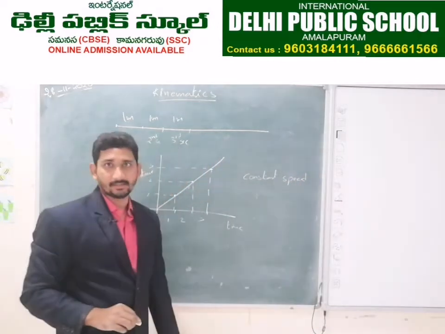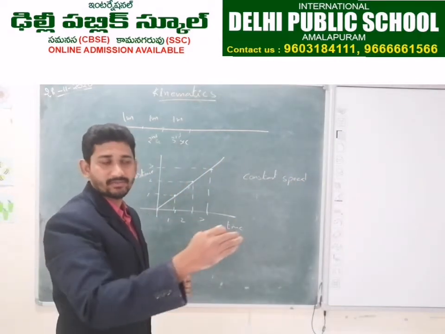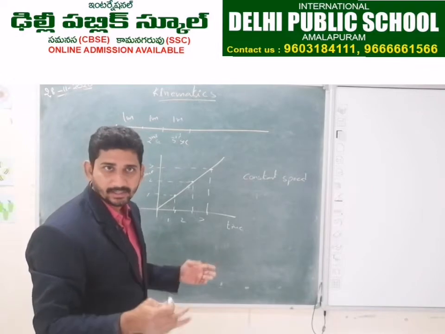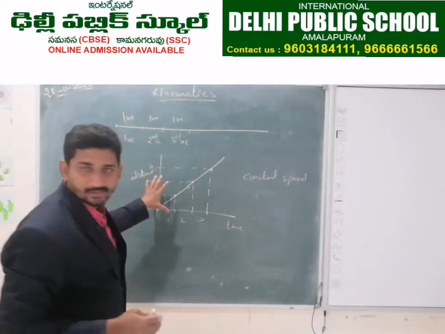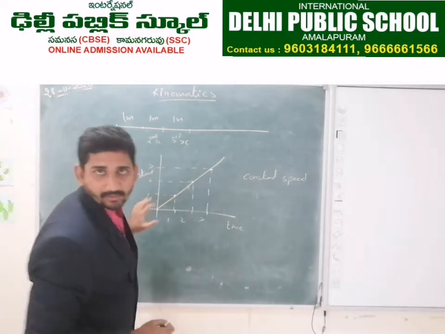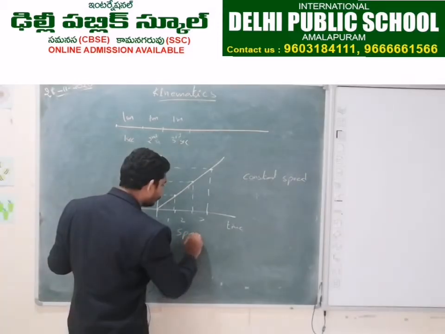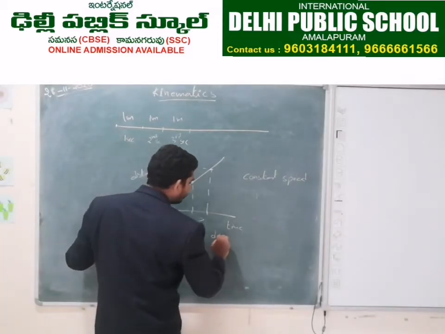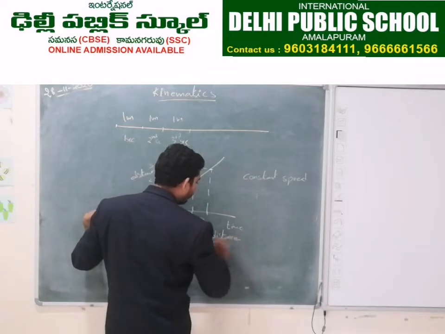What is constant speed? If speed is not changing with respect to time, then it is called constant speed. And how will we say the body is moving with constant speed? What is the formula for speed? Speed is equal to distance by time.